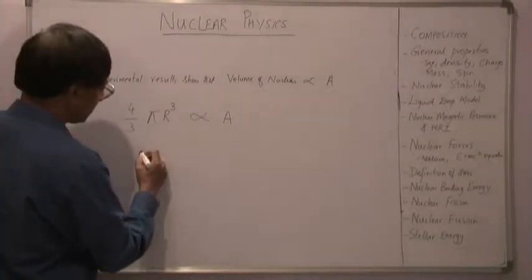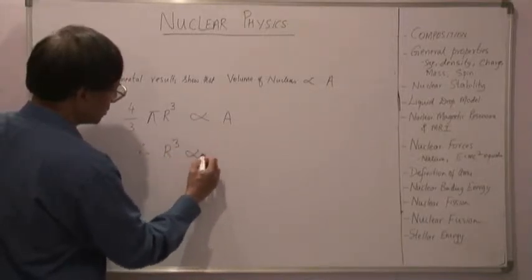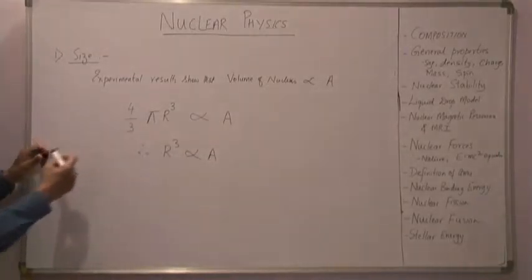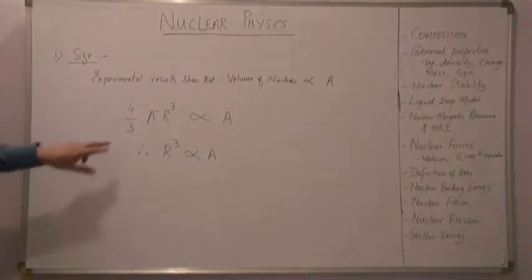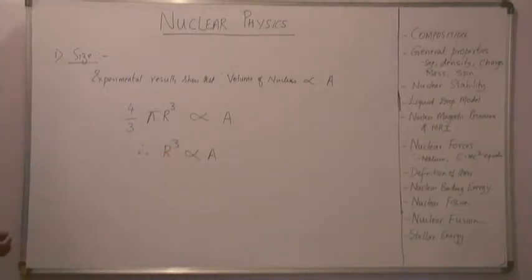Therefore r cube is directly proportional to A, since 4/3 pi is a constant.